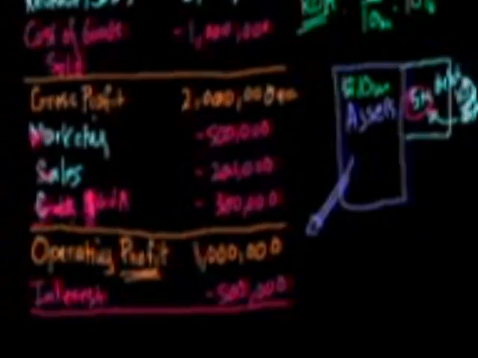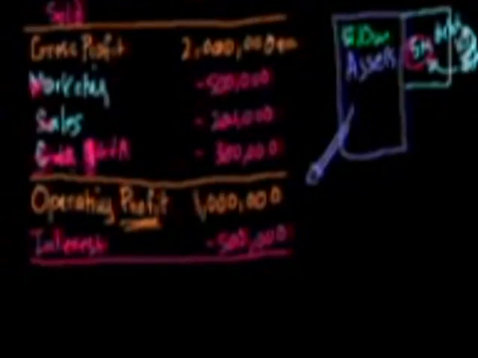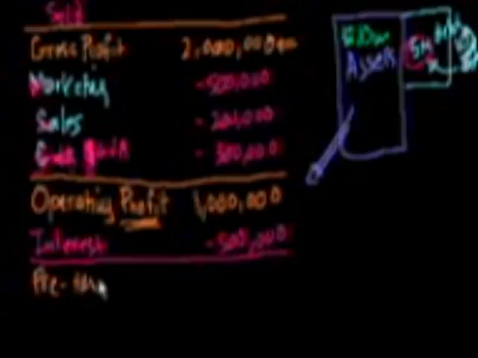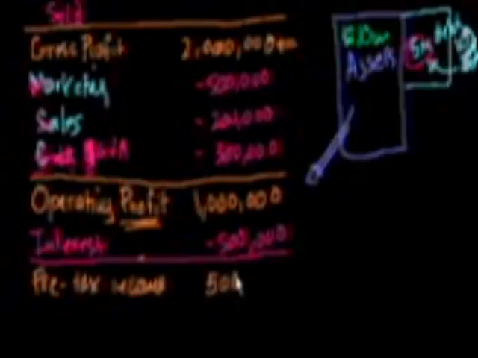And now we're getting close to where we need to get to. We're left with our pre-tax income. If we do the subtraction, we're at $500,000. You could guess what the next line is going to be, given that this says pre-tax. This is what the owners of the company get before they pay the government, right?